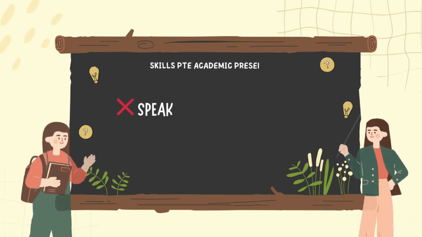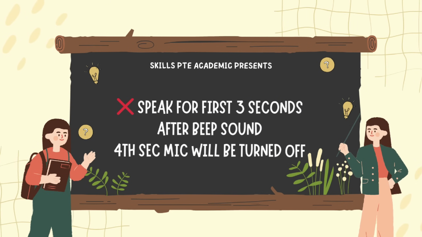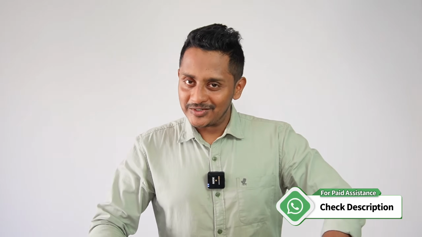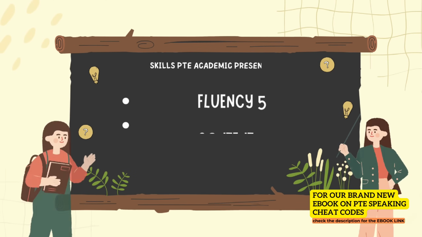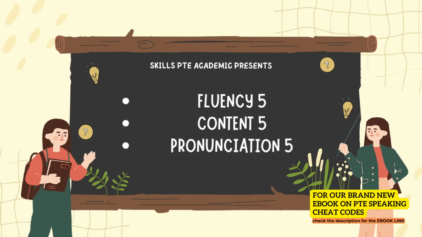If you don't speak for the first 3 seconds after the beep sound, the microphone will turn off at the 4th second. You just have to click next and move on. You will not get the chance to speak for this image again. Let's understand how you're evaluated with respect to describe image. It's 5 for fluency, 5 for content, and 5 for pronunciation.